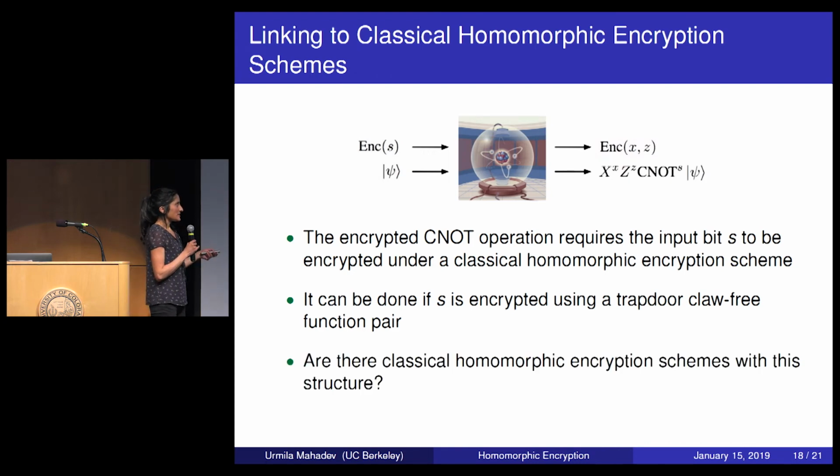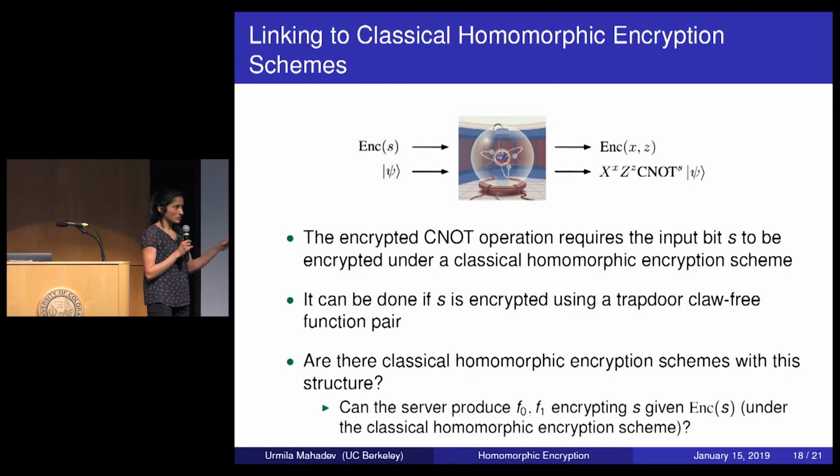So what I'm asking is, are there classical homomorphic encryption schemes for which the encryption of a bit s is just a trapdoor claw-free function pair? Unfortunately, it doesn't seem like people in classical cryptography really care about this. But there's a different way of asking this question: if the server gets as input the encryption of a bit s under a classical homomorphic encryption scheme, can he, by himself, produce the public key or a method to evaluate this trapdoor claw-free function pair f0, f1?